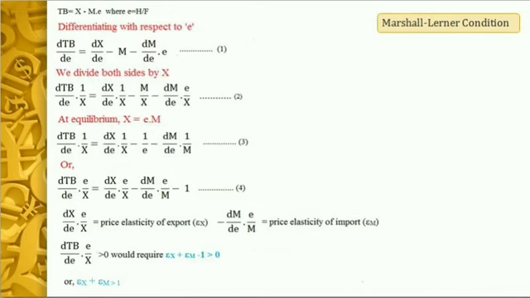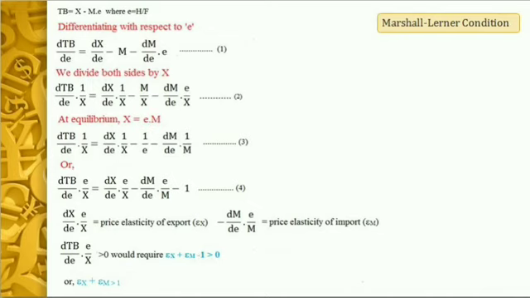Another study was undertaken in 1949 to measure the price elasticity of demand for exports of 22 nations over the same period. The result of the study was indeed very important.